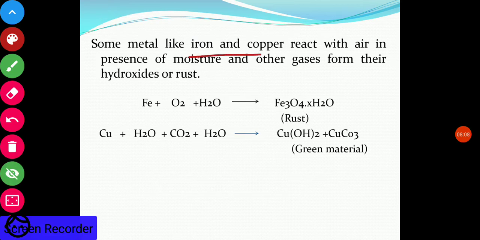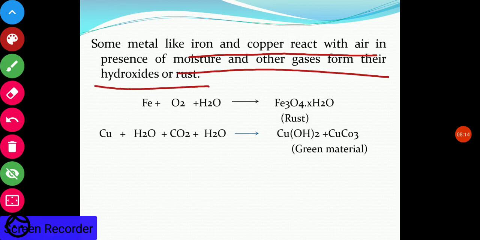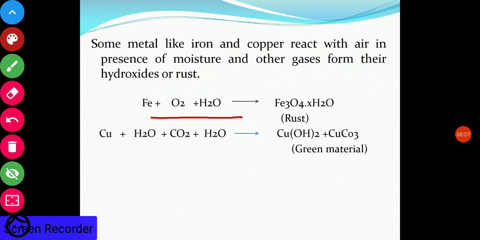Some metals like iron and copper react with air in presence of moisture and other gases and form the hydroxide or rust. Rust is a very common word. You must have heard that when iron utensils are kept in air, iron reacts with air, that is oxygen, in presence of water and changes into iron oxide, which is brown in color and is called rust.